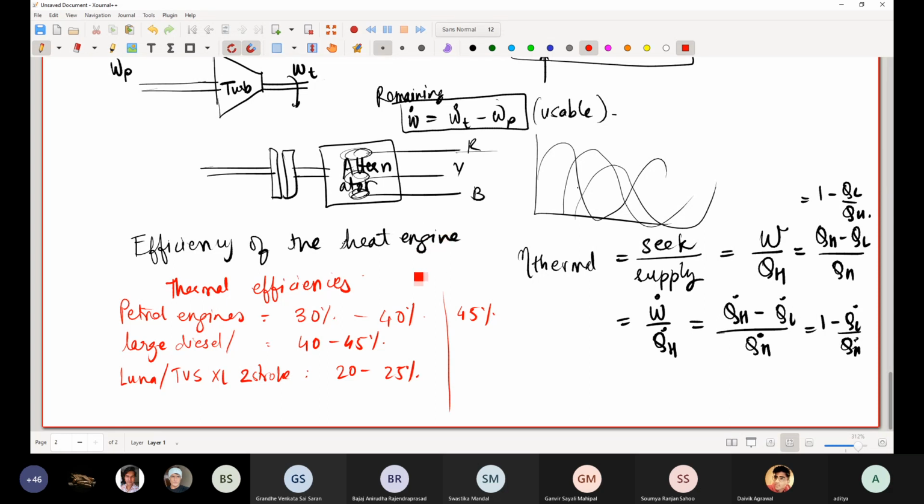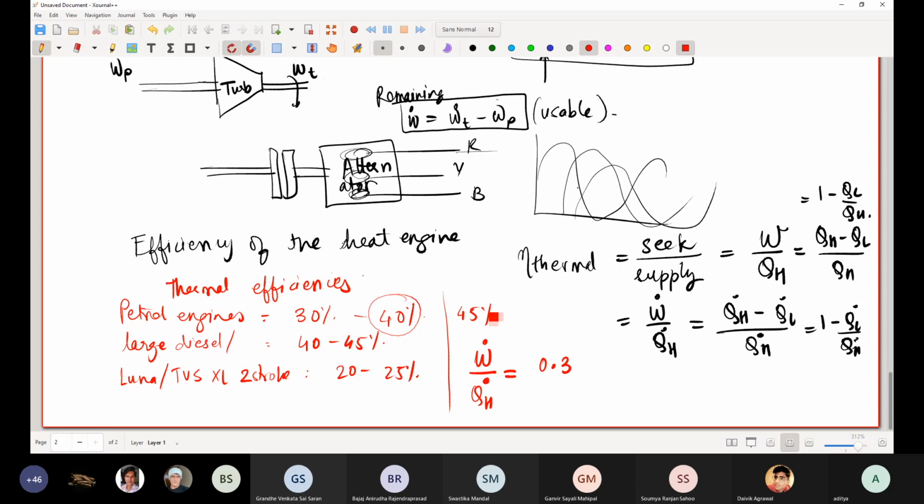So as you can imagine, if this is the efficiency, let us put it into perspective. The rate of work output over the rate of heat input is 0.3 for a good engine. Meaning of all the heat that you transfer, only like 30% of that heat is being converted into work. What happens to the remaining? The remaining 70%, what is it, guys? It loses to surroundings. Very good.